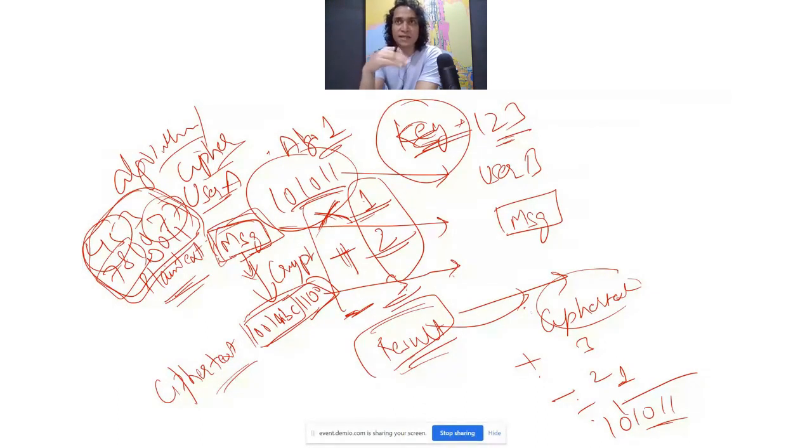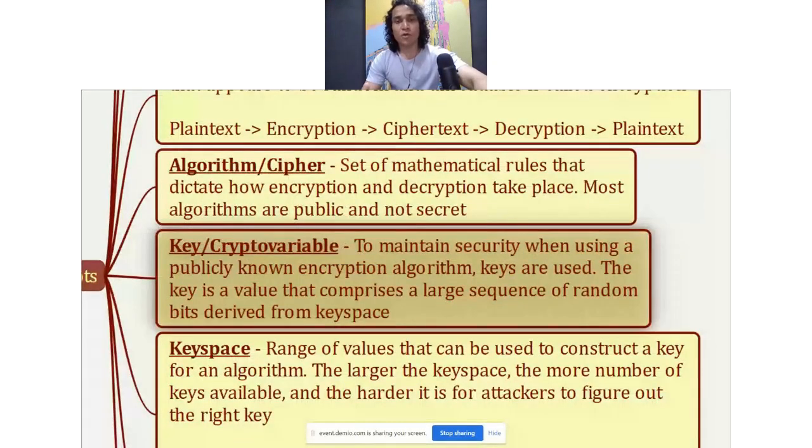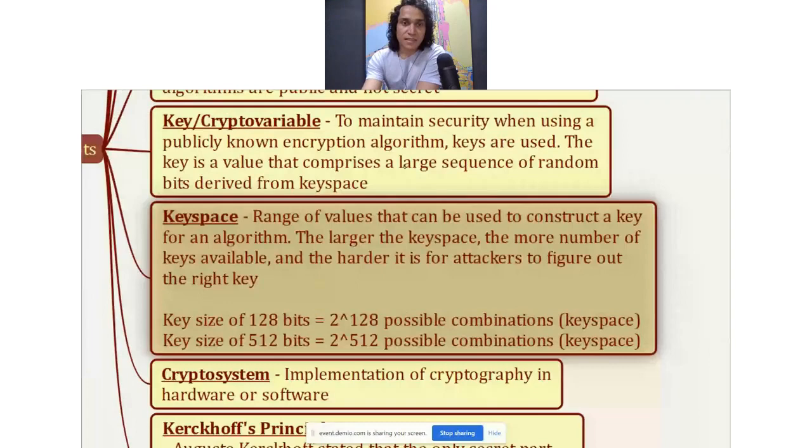Because if the key space contains just 10 keys, then anybody can brute force and guess what the key could be, right? So the bigger the key space, the lesser the probability that the attackers will be able to figure out the keys. So that's key. Next one is key space.